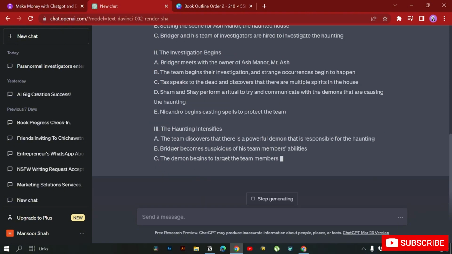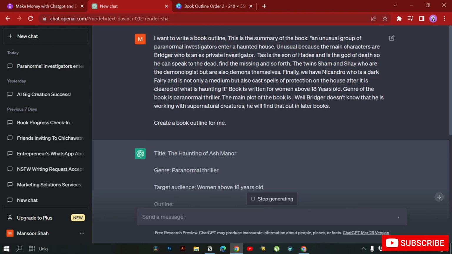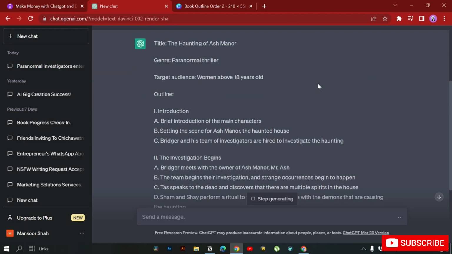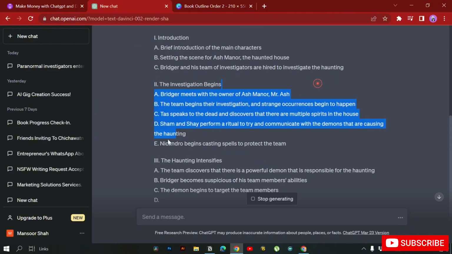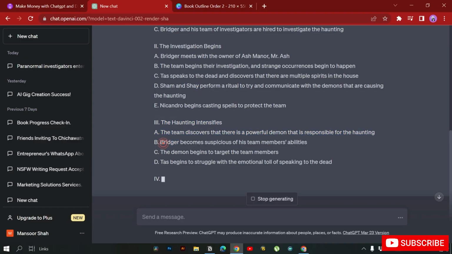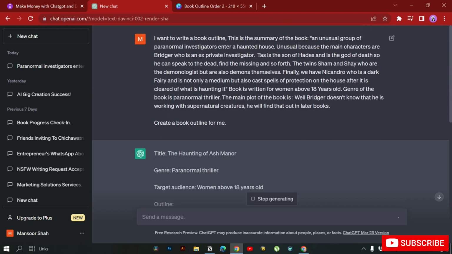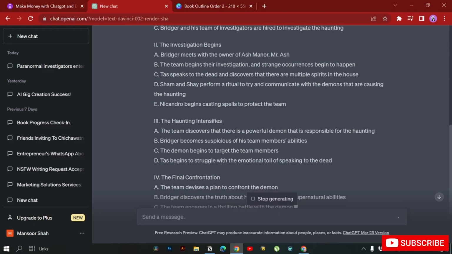So basically we are going to go through this, and after generating this, we will see whether it is according to our buyer's need or we need to change something. So for example, we have a character called Nicandro, or we have characters called Sham and Shay. Okay, so let's see. Okay, ChatGPT added Sham and Shay and their role, also Bridger's role. Okay, so I think this will work well, but of course, you have to read through all of this and what it's talking about and see if the outline represents that.